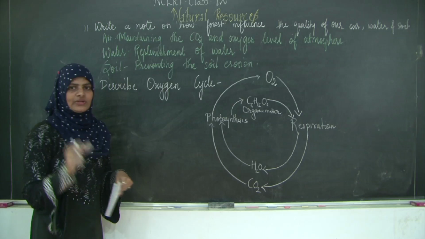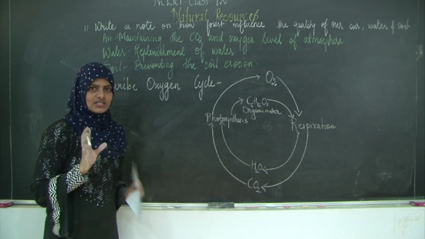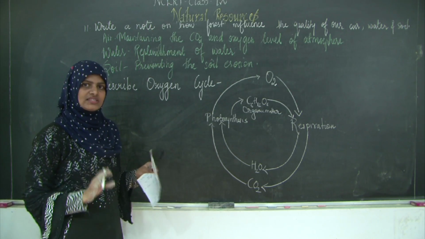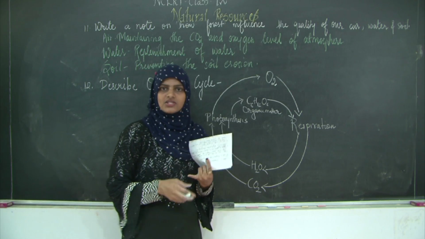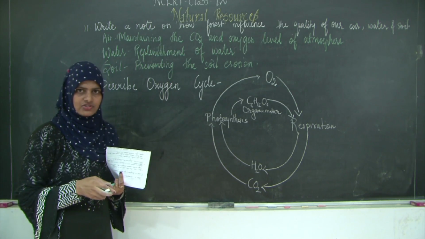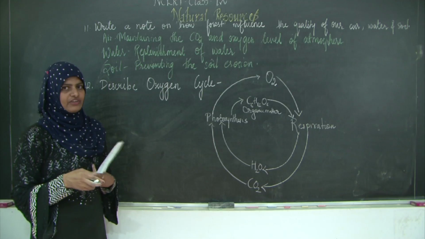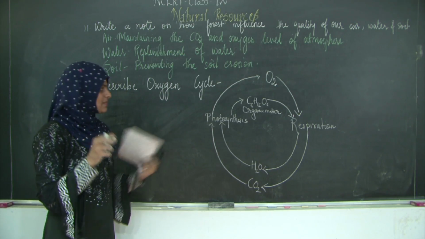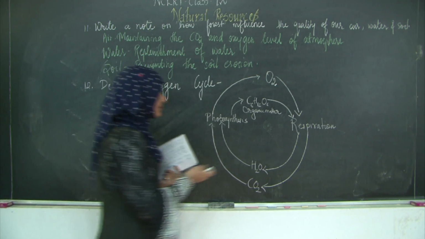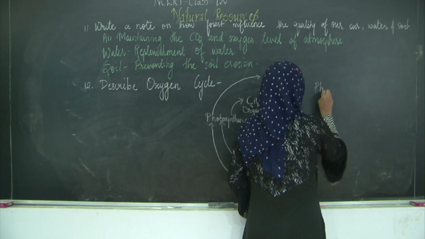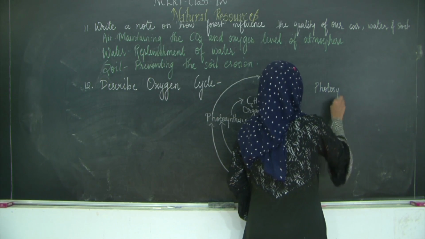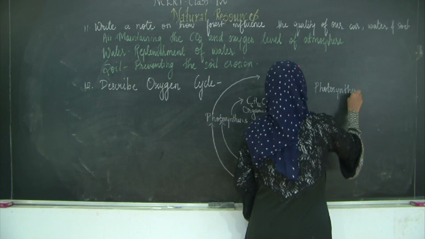Now, what did I say? You can explain the two processes or whichever processes, like in the nitrogen cycle we have 5 processes: biological nitrogen fixation, atmospheric nitrogen fixation, ammonification, nitrification and denitrification. So explain these processes in short. Over here we are going to explain photosynthesis and respiration.